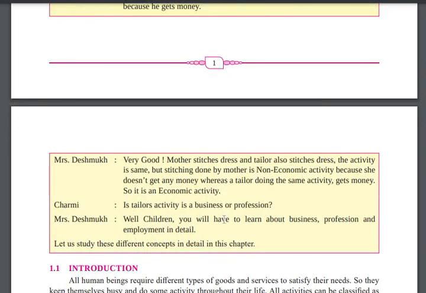Then the teacher said, very good. A mother stitching a dress is a non-economic activity. Then Charmi asked, is the tailor's activity a business or a profession? The teacher said, well, children, you will have to learn business, profession, and employment in detail. Let us study the concept in detail in this chapter.